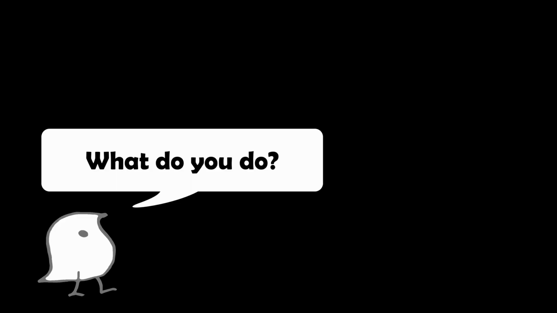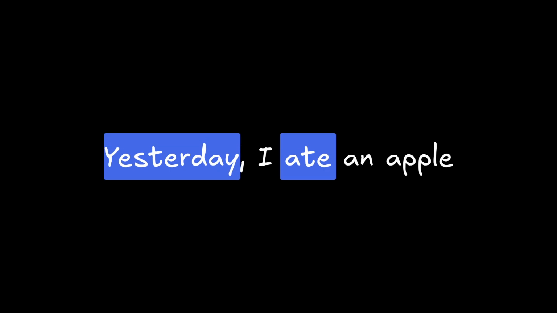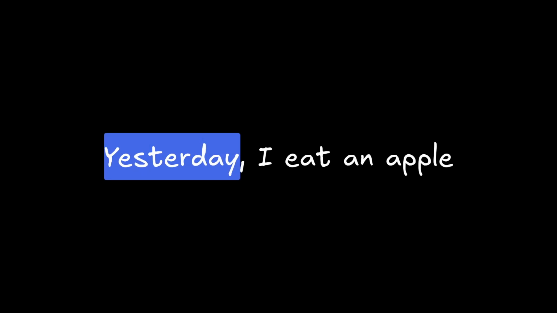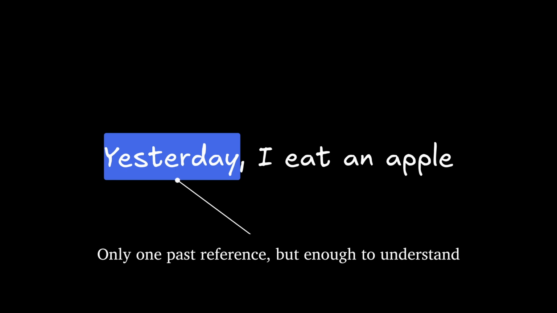But what if you don't have that in a language? How do you talk about the past? There are actually a few different ways, so let's try to look into that. Let's take a look at the following sentence. Yesterday, I ate an apple. In this sentence, we can see that the past is actually mentioned in two different ways. The verb, using the past tense, but also the word yesterday. That gives us a specific time context. The action happened yesterday. If I change this sentence a bit, such as, yesterday I eat an apple, it would sound off and grammatically incorrect, but the meaning would still likely be understood. The action happened yesterday, which is in the past.